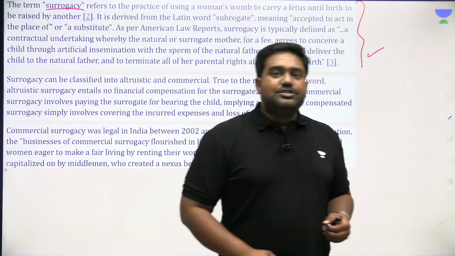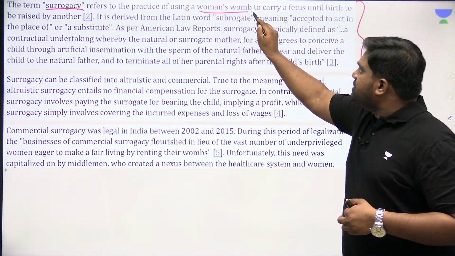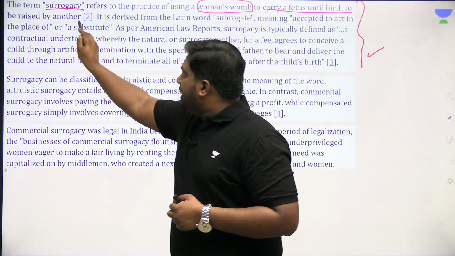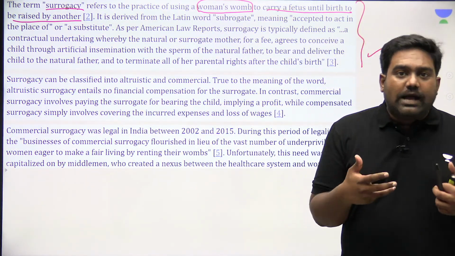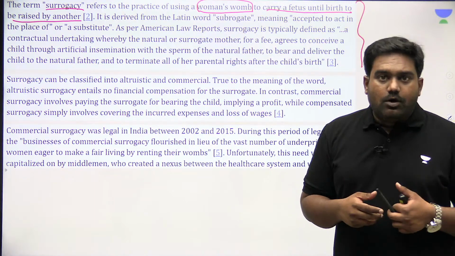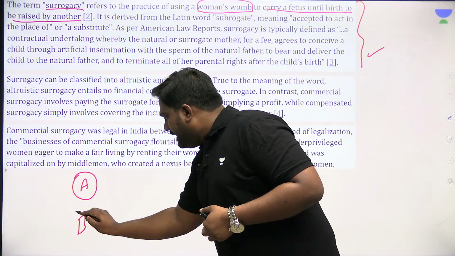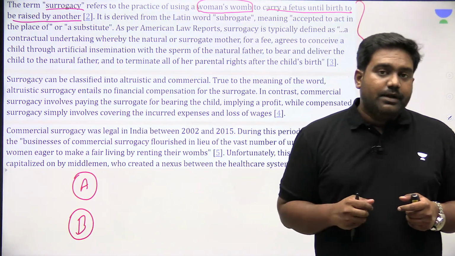Surrogacy essentially refers to a process where a woman's womb is used to carry a fetus of another couple, especially if the couple is not able to have a child on their own. Let's imagine A and B to be a married couple, husband and wife.